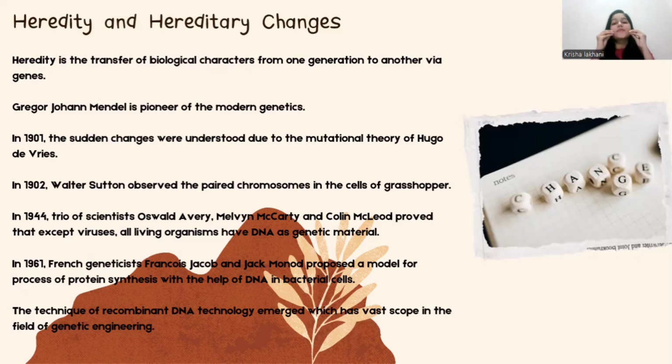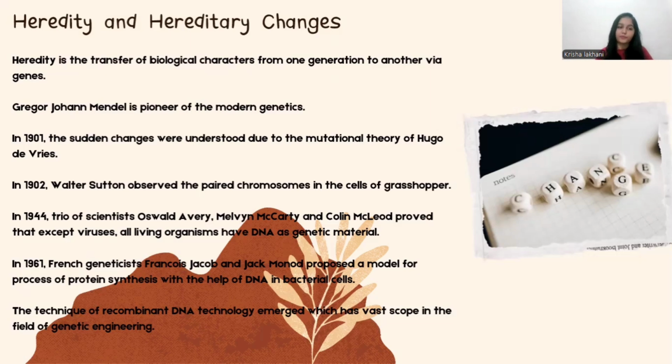Okay, so mutation is very, very important. Please mark: in 1902, Walter Sutton observed paired chromosomes in a cell of a grasshopper. This is very important. What was the first organism where chromosomes were seen? It is the grasshopper. So underline that grasshopper, because it is very important. Even the scientist's name is very important. Here the years are not that important, though. If you can keep them in mind, it will be great for you.